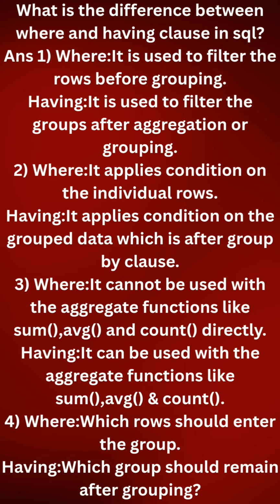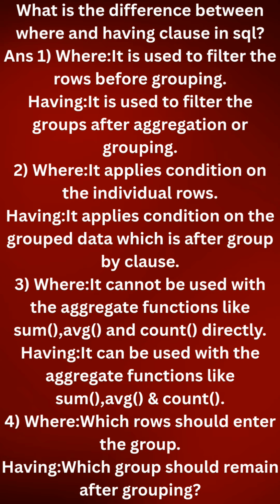First point: WHERE is used to filter the rows before grouping. HAVING is used to filter the groups after aggregation or grouping. Second difference: WHERE applies conditions on the individual rows. HAVING applies conditions on the group data, which comes after the GROUP BY clause.